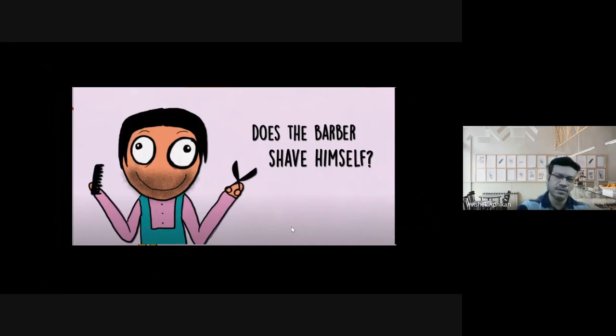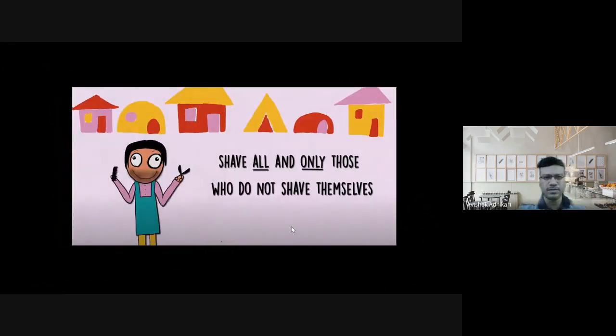Okay. Then what does it say? If he saves himself, then suddenly the Barber will not cut him, or will not save him, because only for those who do not save themselves is the Barber there.